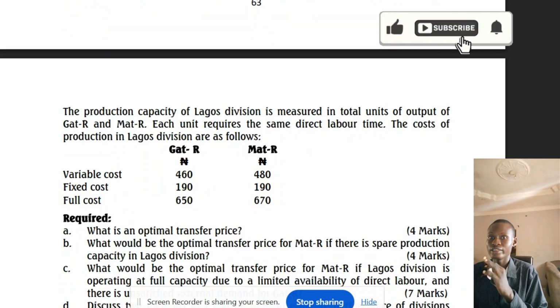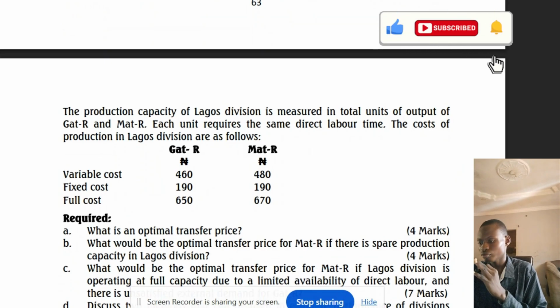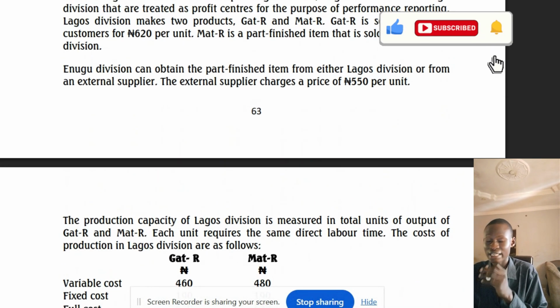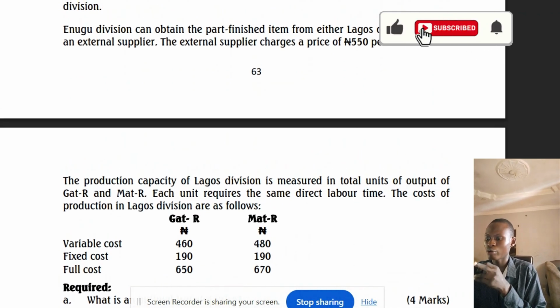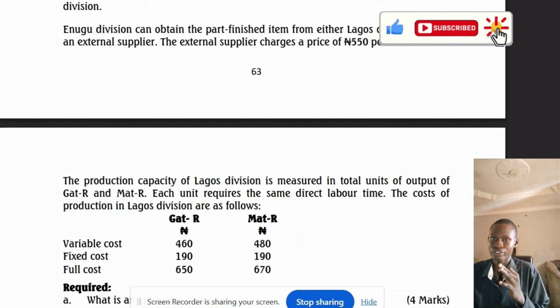So what they're asking here is the price range. Since they are selling only to the buying division, which is scenario 1, definitely it will be transferred at the variable cost, which is 480. But now they're asking for the price range. They also said the Enugu division can obtain the part finished item from either Lagos division or from an external supplier, and the external price is 550. So the minimum amount they can get it from the internal is 480, while the maximum is 550. So the price range is from 480 to 550.